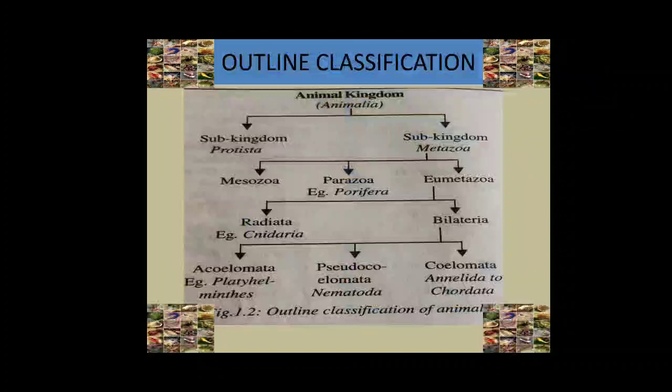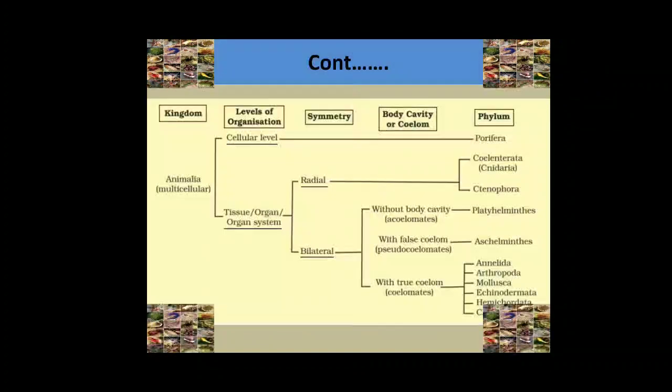In Deuterostomians, the blastopore develops into the anus. For example, echinoderms. Here we see the detailed flow chart of classification from animal kingdom to phylum level.